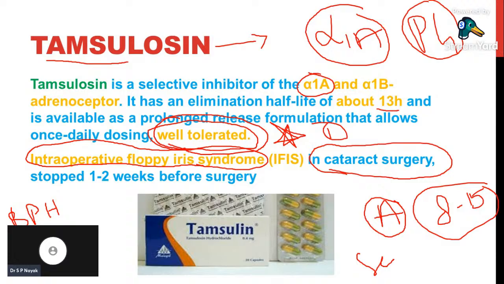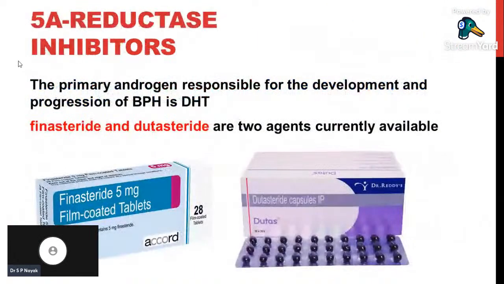Most patients tolerate it very well, it has fewer adverse effects, and it is very specific to the alpha 1A receptor. Due to its longer duration of action, tamsulosin is the most commonly preferred drug for benign prostatic hyperplasia. Okay. Now next we will go with 5 alpha reductase inhibitors.